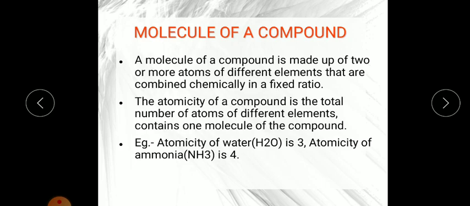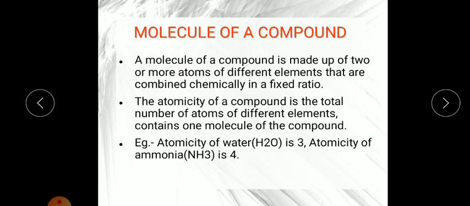The definition is given, I have written here, that a molecule of a compound is made up of two or more atoms of different elements. Like here you can see one compound I have written, water, H2O. Water is made up of two different elements, hydrogen and oxygen. Here ammonia, NH3, one is nitrogen, one is hydrogen, different, so they are molecules of a compound. They combine in a fixed ratio.